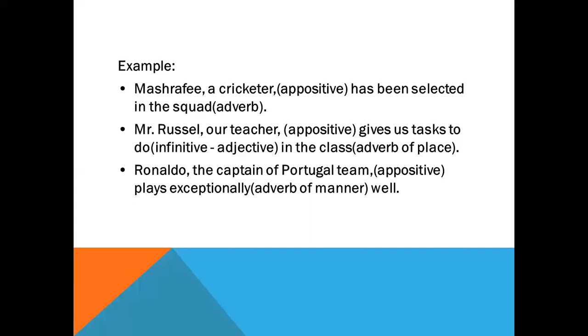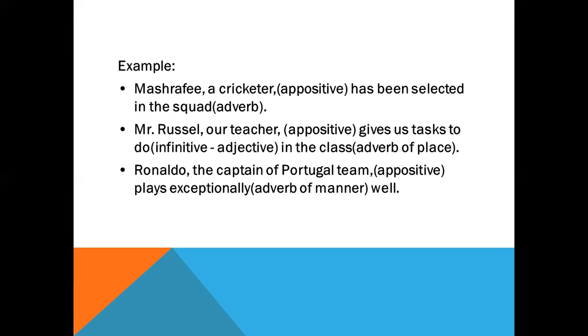Then you can see the next example, that is Mr. Russell, our teacher, gives us tasks to do in the class. Here our teacher is an appositive. Then to do is infinitive, and in the class, that is adverb of place. That is, here in the class is similar to in the squad. Okay, I hope you're clear about this point.